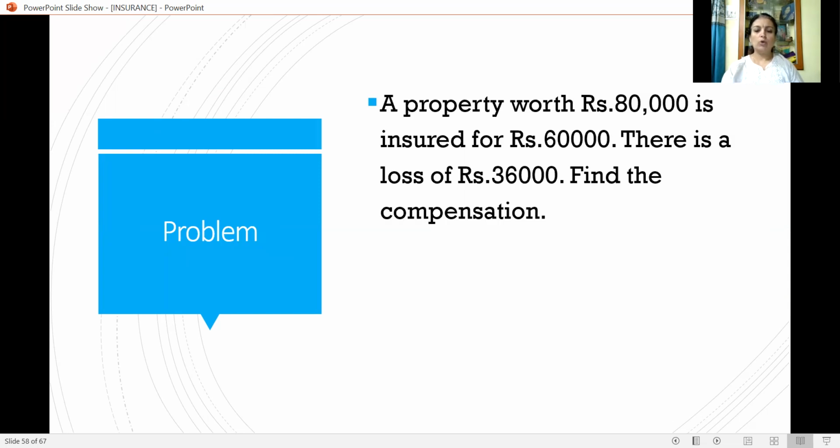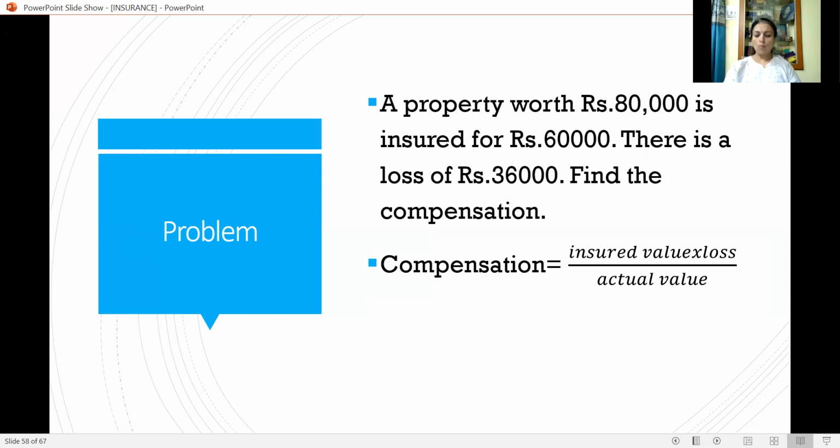So let us go with one more problem now. A property worth rupees 80,000 insured for rupees 60,000, and there is a loss of rupees 36,000. Here, value of the property is also given, 80,000. Insured amount is also given, that is 60,000. So insured value divided by actual value into loss. Loss is also given. So it's very easy now. Compensation is equal to insured value divided by actual value into loss.